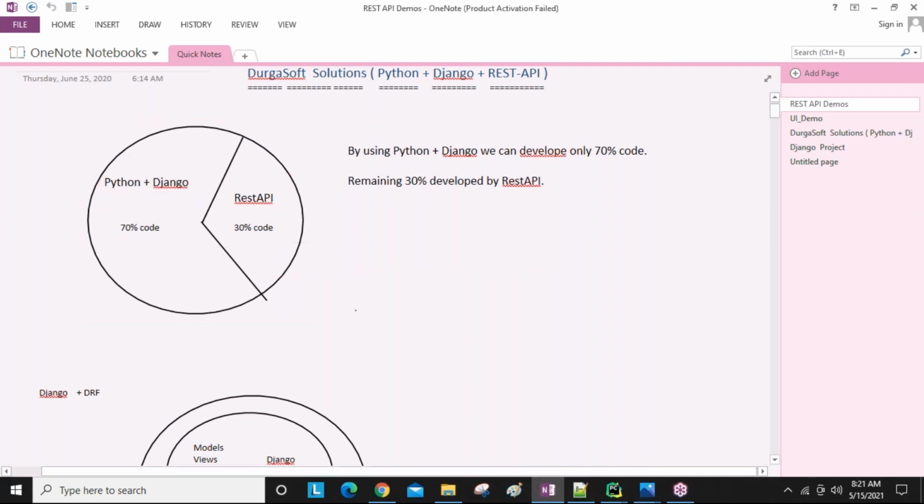One point here: if you know Python, then you join Django. Your faculty takes, for example, 45 days to 2 months for Django. Django not being completed is also no problem for learning REST API. In Django basics, the general starting stage, how to create a project name, application name, models, just the Django basics, that is enough to learn REST API.